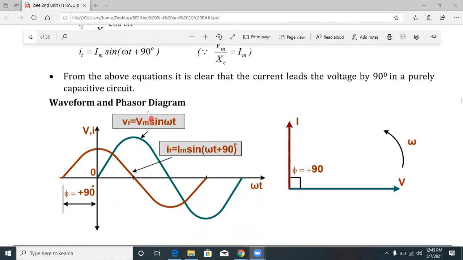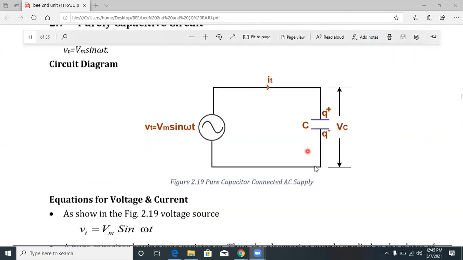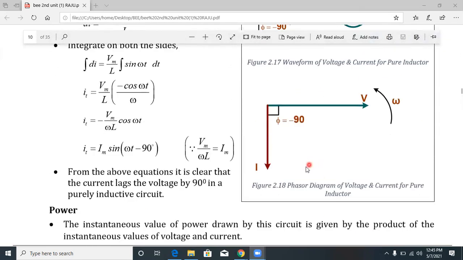From the above equations, it is clear that current leads the voltage by 90 degrees in a purely capacitive circuit. Understood? For a purely inductive circuit, current lags the voltage by 90 degrees.